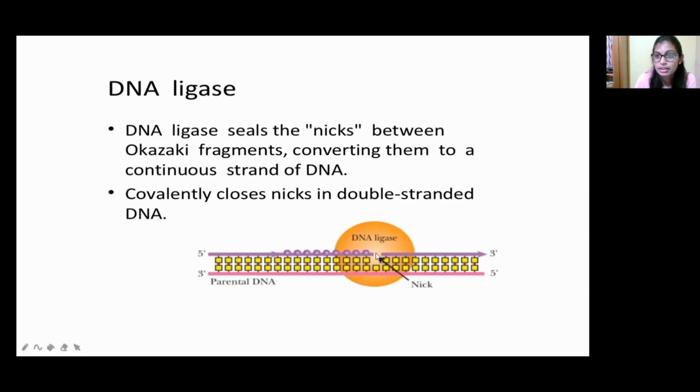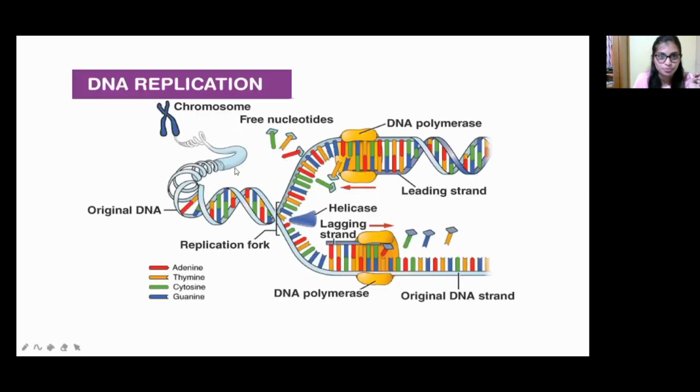Because of this nick only, many unconditional defects will happen in our body. So this nick has to be sealed. For example, like this it is happening, right, so it has to be fixed like this. For that, the DNA ligase enzyme helps in the joining of this nick. Okay, so now this is the overall DNA replication.